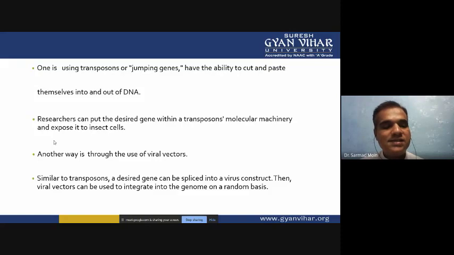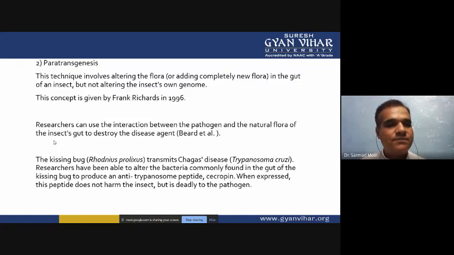So when we introduce the desired gene into the insect cells, the virally introduced transgenic genes disturb the normal functioning of the insect cells, so that they can be sterile, they can be non-functional types of cells.